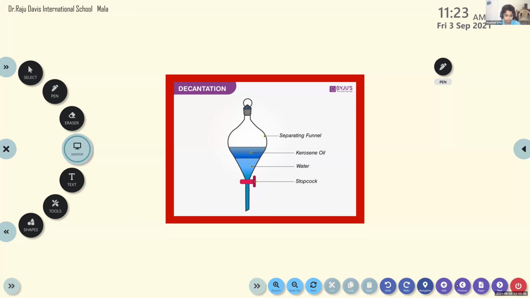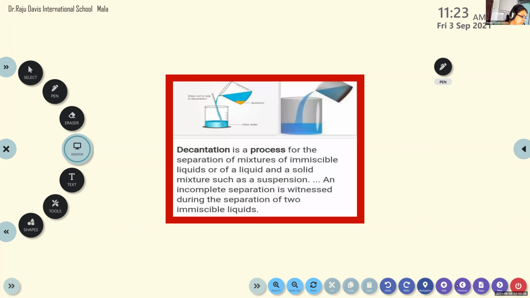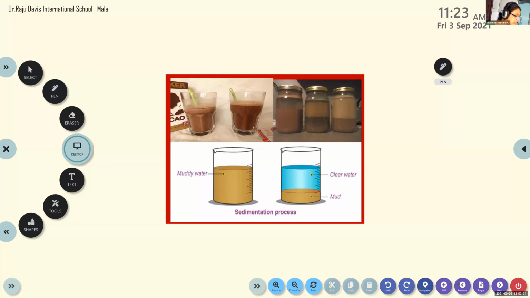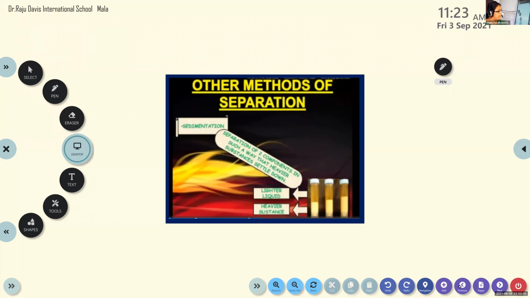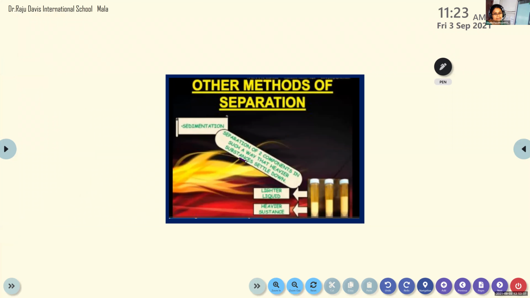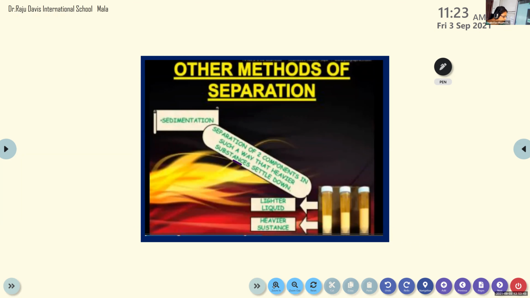You didn't give the definition for sedimentation, but in the notes it was given, no? Do you want to write again? In the note it is already given, correct? That's why I told you I don't want you to repeat it. Separation of two components in such a way that heavier substances settle down is known as sedimentation. Since the note is given, I told him better not to write. Those who want, you can write.